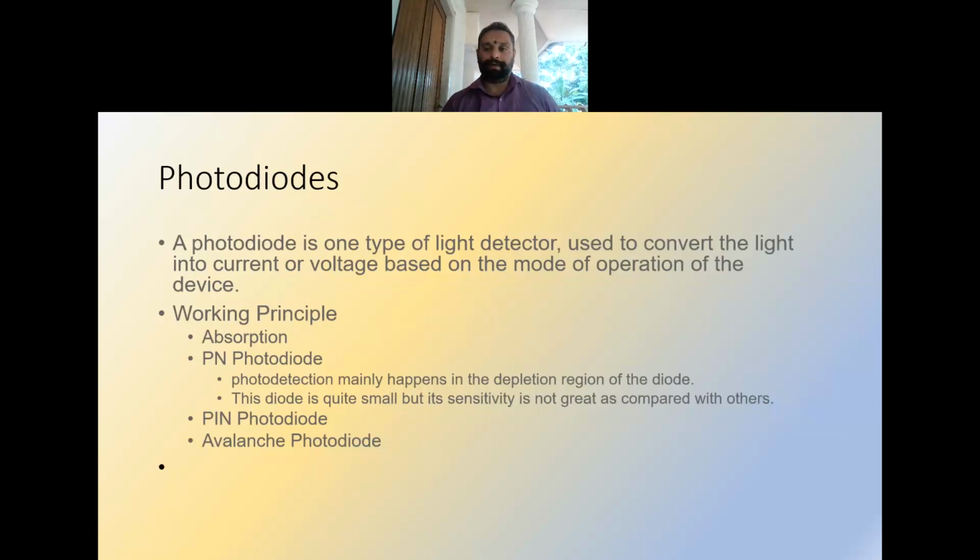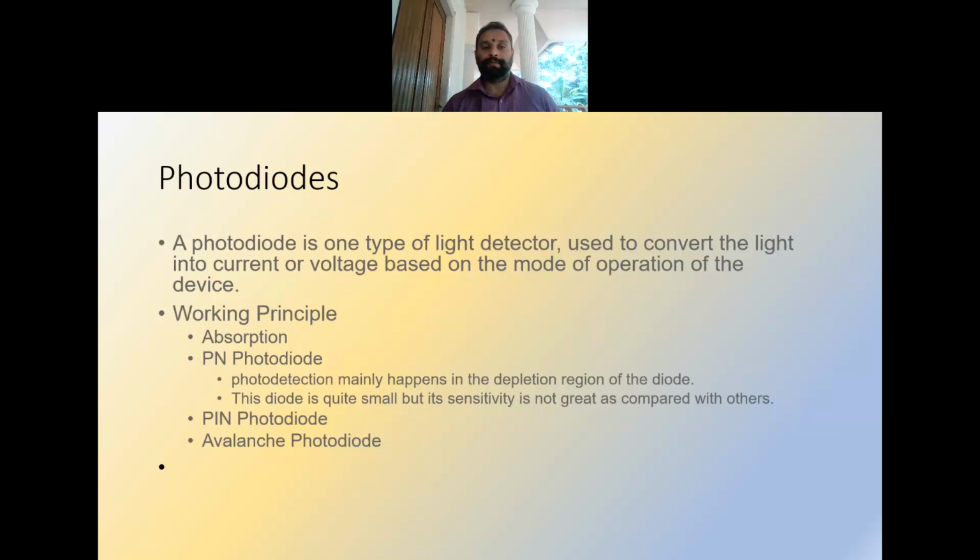An incoming photon is absorbed, and the electrons in the ground state absorb energy from the photon and get excited to the higher energy state. So electron hole pairs are generated, and these move under the influence of an electric field and produce a current or voltage, which can be used to quantify the photons incident on the material.